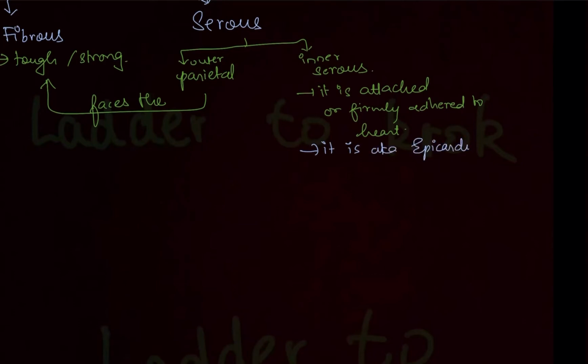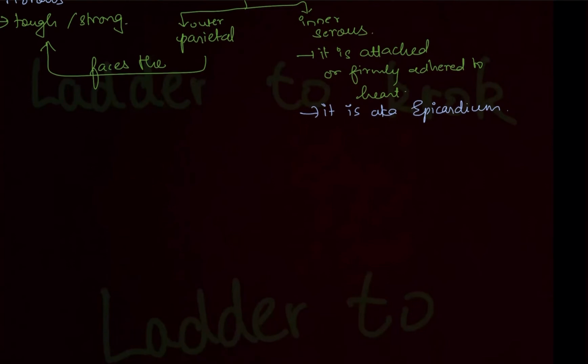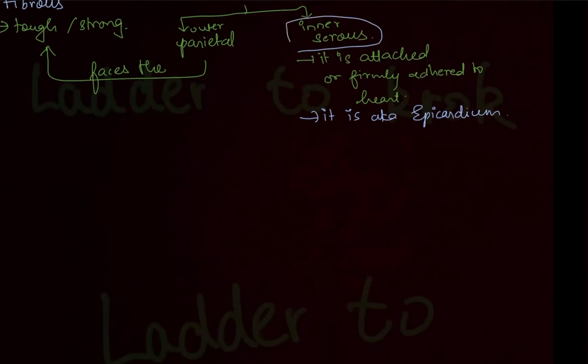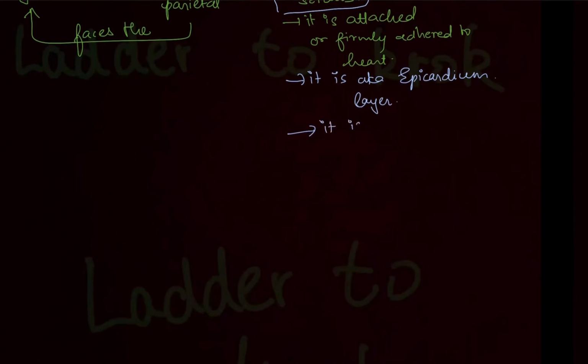Now further we will be doing the layers of the heart. It has an epicardial layer, a myocardial layer, and an endocardial layer. The epicardial layer, which I mentioned in the beginning, is actually this inner serous layer. So it is also known as the epicardium layer of the heart. It is lined by simple squamous epithelium, also known as mesothelium.